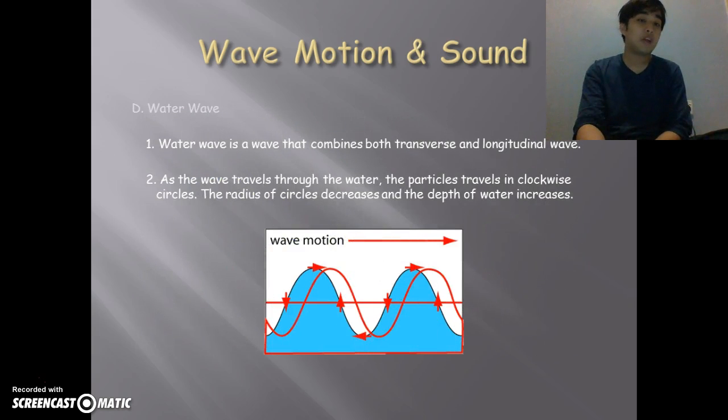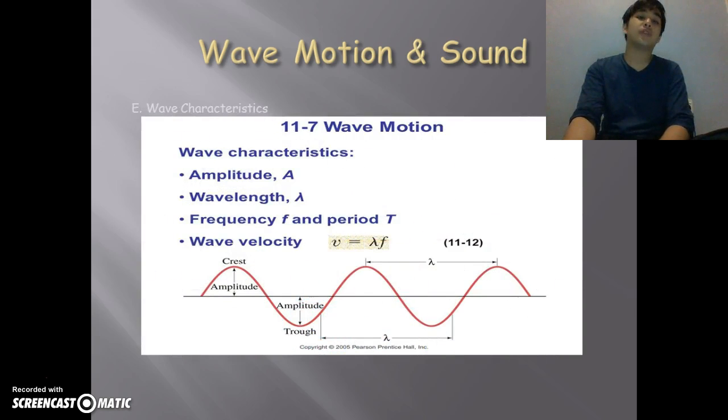So another type of wave is the water wave. A water wave is a wave that combines both transverse and longitudinal waves. As the wave travels through the water, the particles travel in clockwise circles. The radius of the circles decreases as the depth of the water increases.